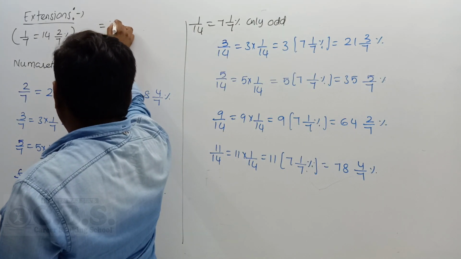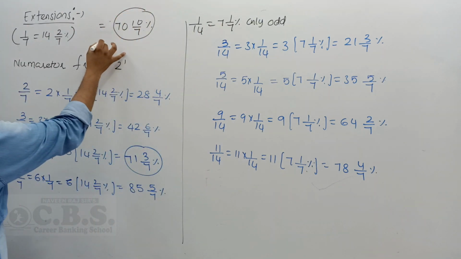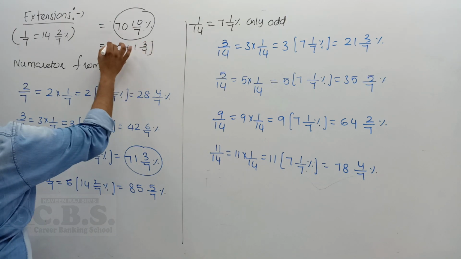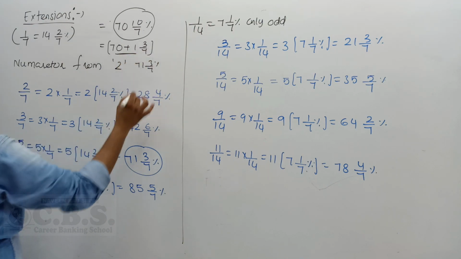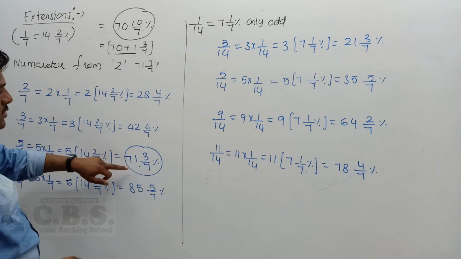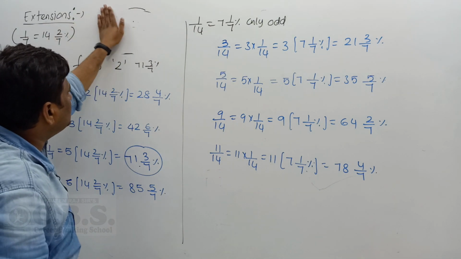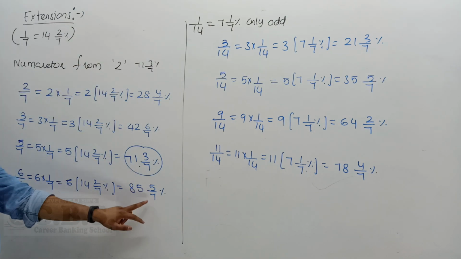14 5s are 70, 10 by 7 percentage. It's not a mixed fraction, so you can keep it as 70 plus 1, 3 by 7. Okay, so 70 plus 1, 71, 3 by 7 percentage. This is very important. This also was asked in the previous year examination. So that's why you should remember the 1 by 7 continuation extension. Remember next 6 by 7, 85 5 by 7 percentage.